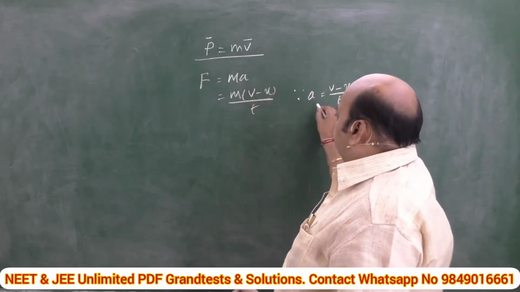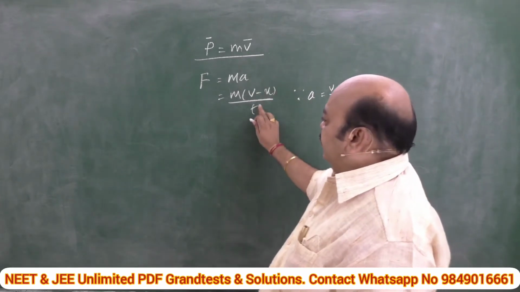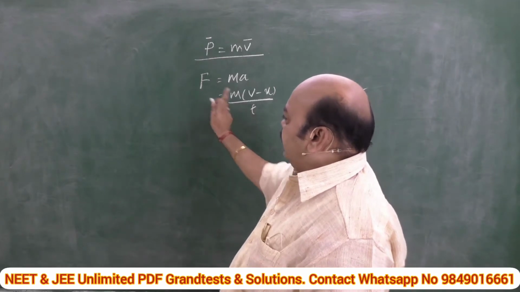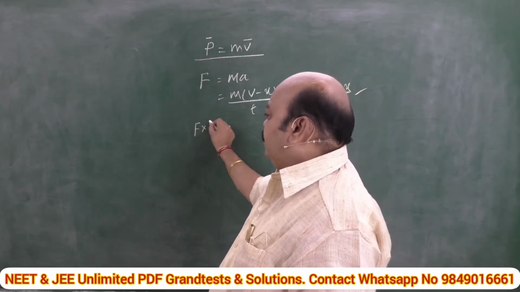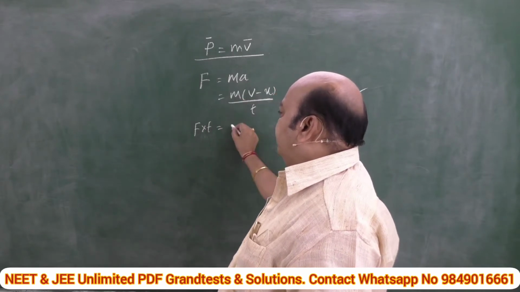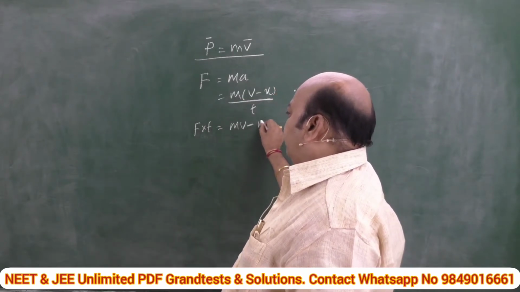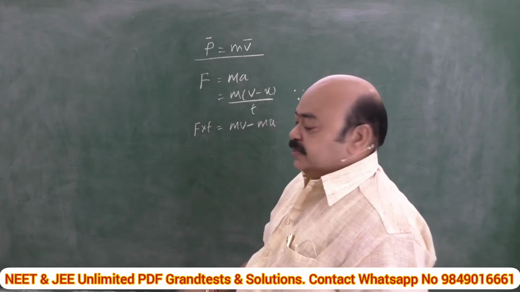So a can be replaced with (v minus u) by t, and further when t comes to the left hand side, it's nothing but force into time is equal to mv minus mu.